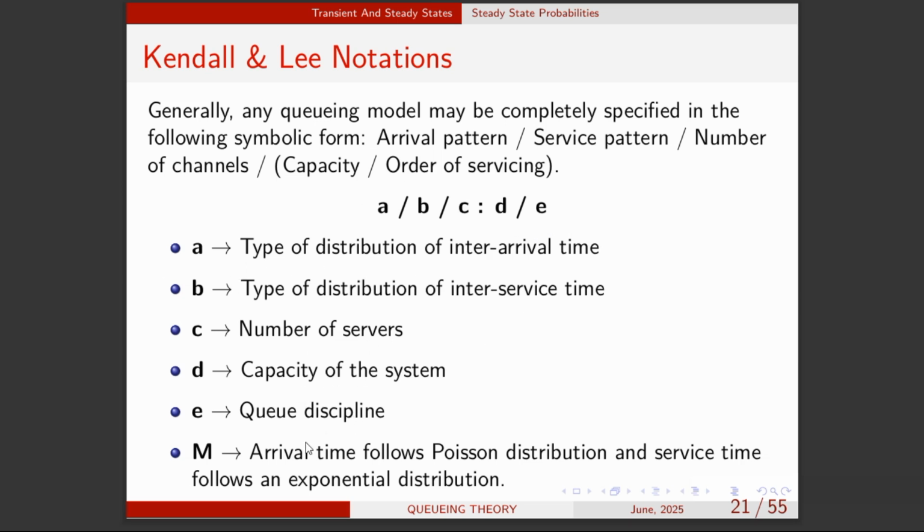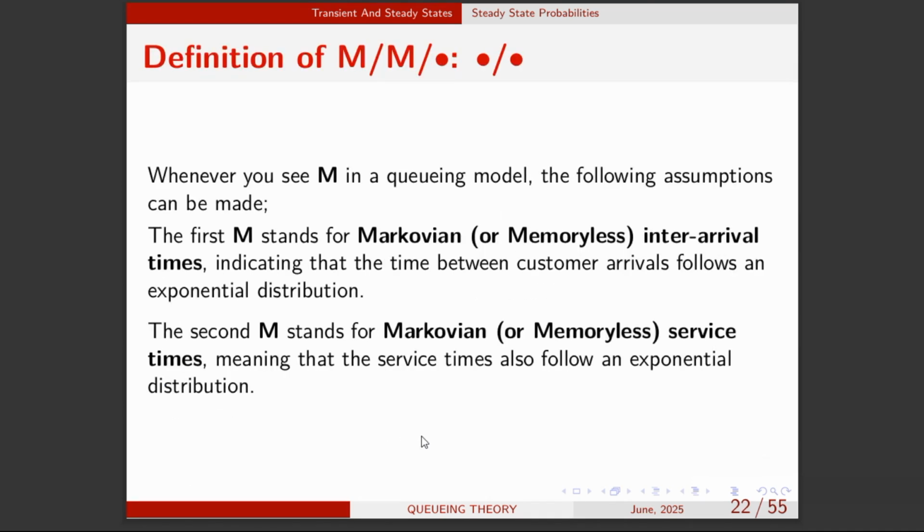So now when you see M, we normally use the M to denote the first A. When you see M in place of the first A, it means that the arrival time follows Poisson distribution. And if M is used in place of the D, that's the service pattern, that means that it follows an exponential distribution. Let me move on to the next one.